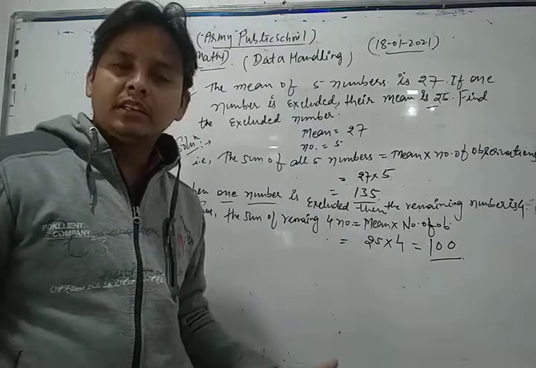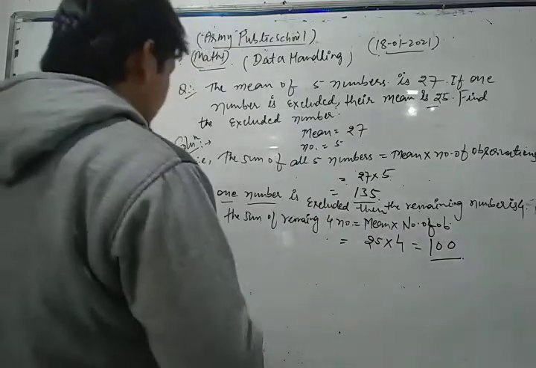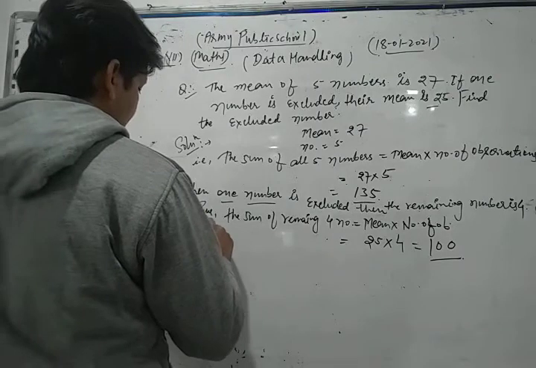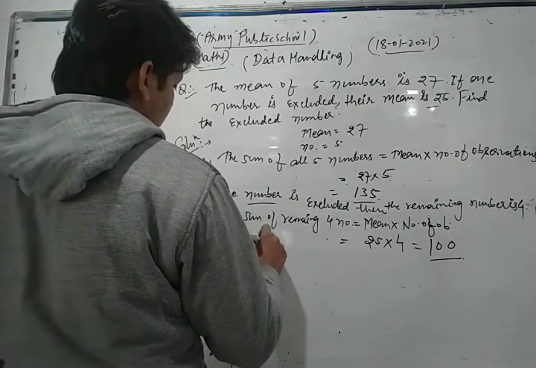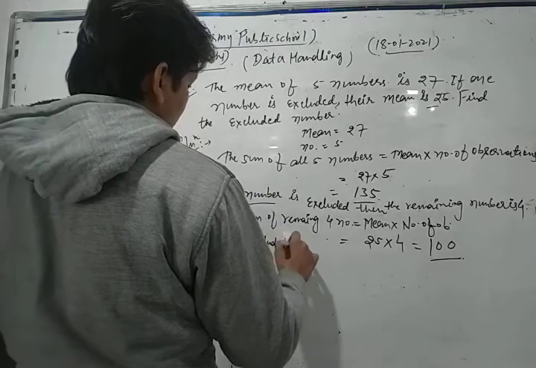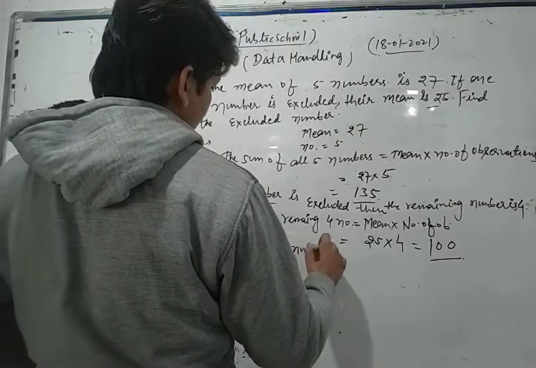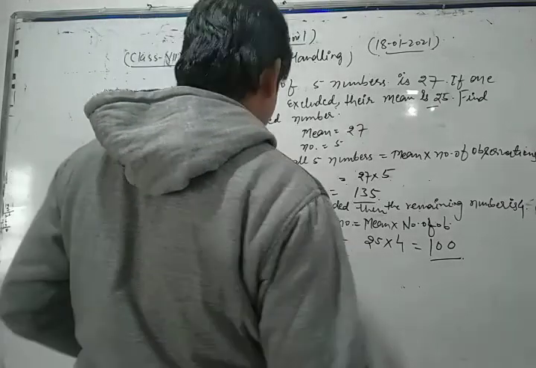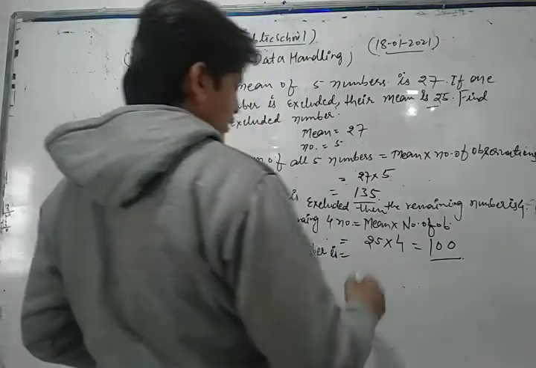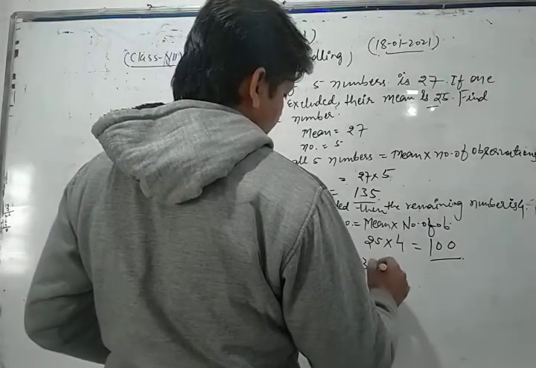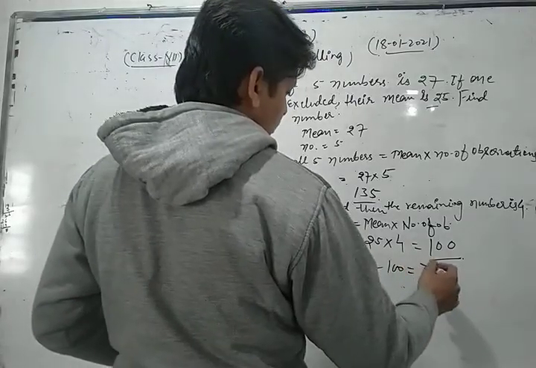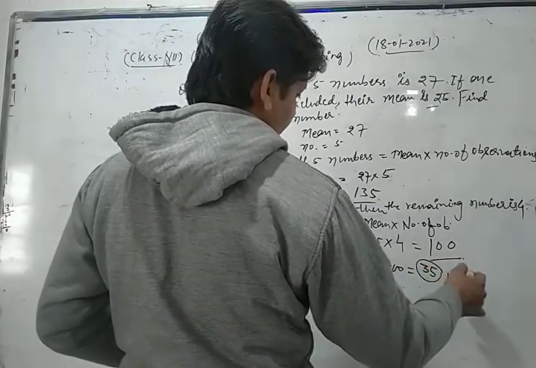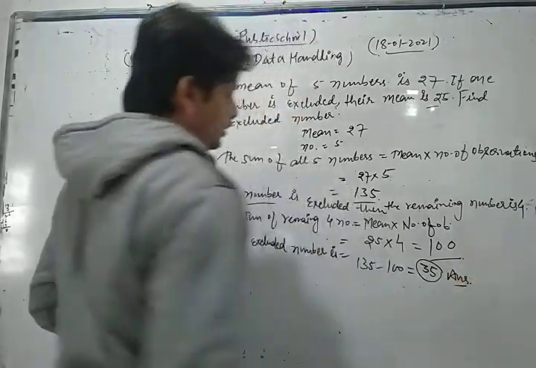So the excluded number is 135 minus 100, that is 35. This is our required solution.